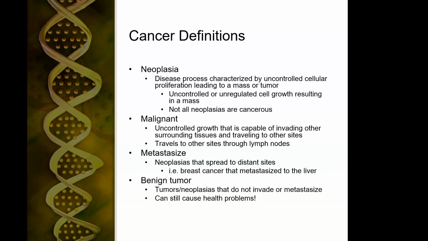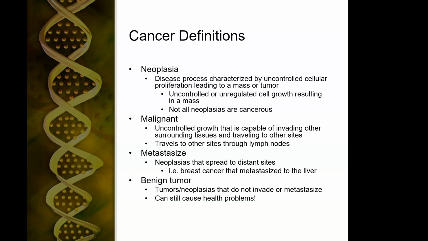Malignant is uncontrolled cell growth that is capable of invading other surrounding tissues, and that's really the definition of malignant. It can travel to other sites through the lymph nodes. Metastasize is when the neoplasia spreads to distant sites, for instance, breast cancer metastasizing to the liver.